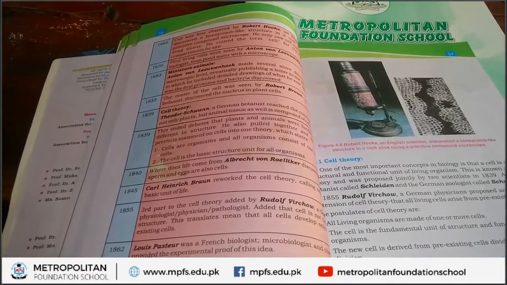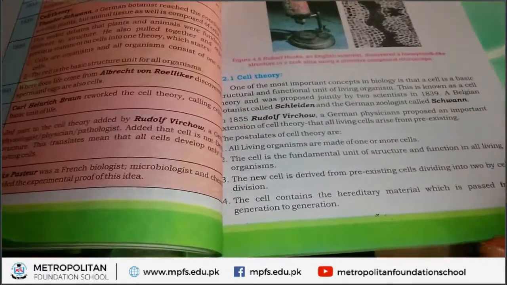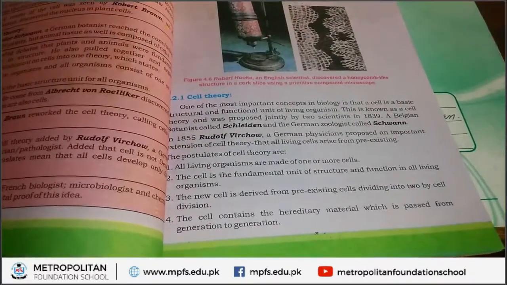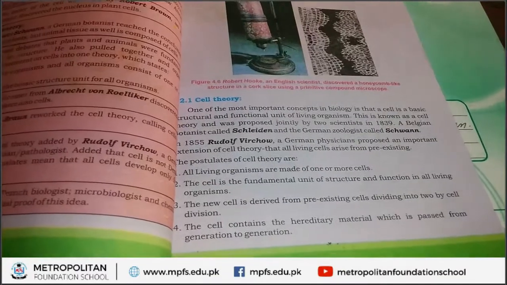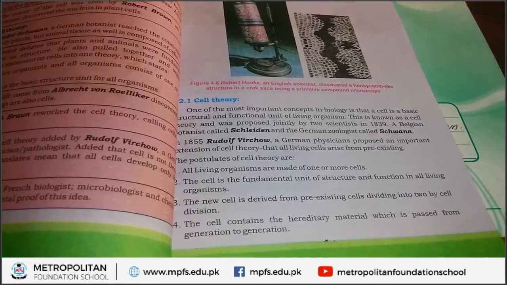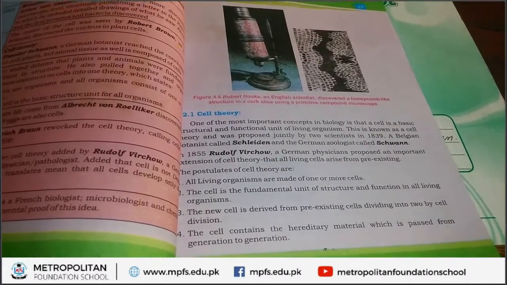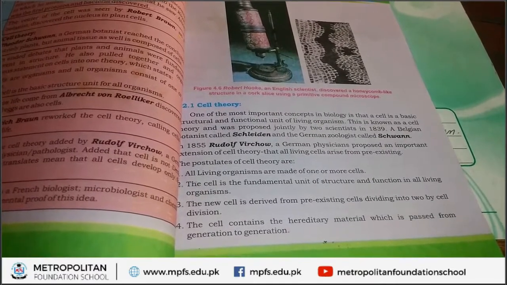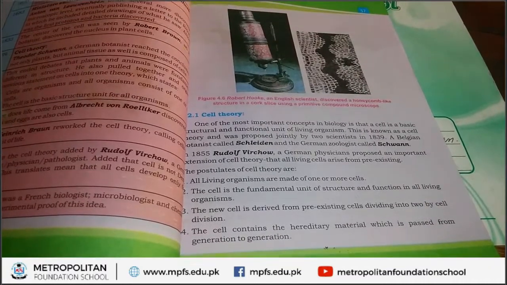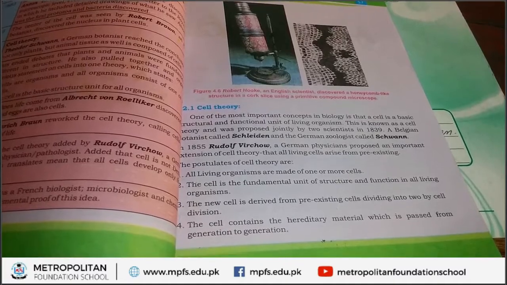And we start third topic of this chapter, that is called cell theory. It is most important topic. Now, there are two scientists. The first name is Sheridan. Who is Sheridan? Sheridan was a botanist. And second scientist named Schwann. Who was Schwann? Schwann was a German zoologist.